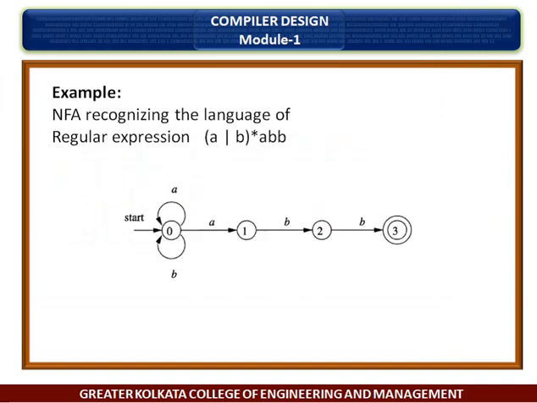So just giving an example, the transition graph for an NFA recognizing the language of this regular expression.